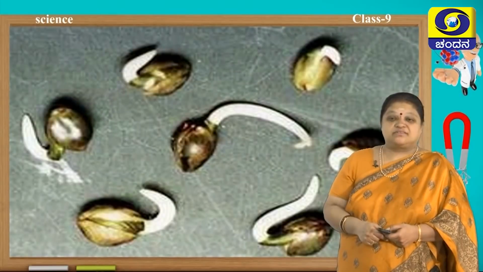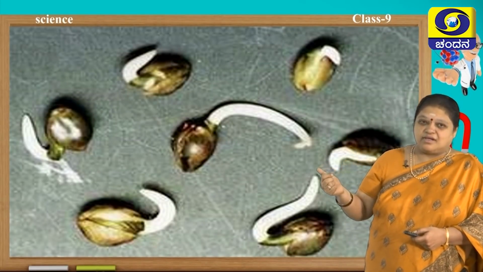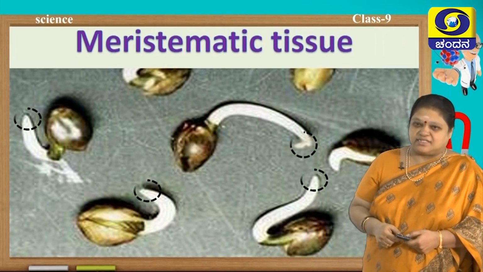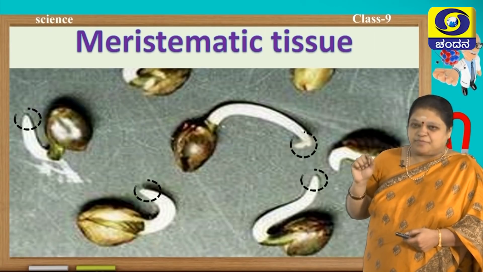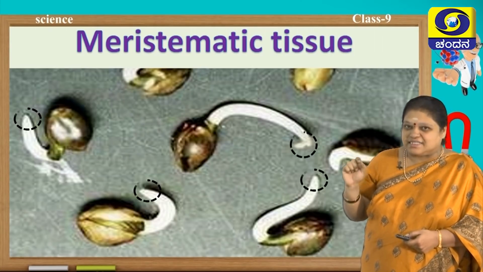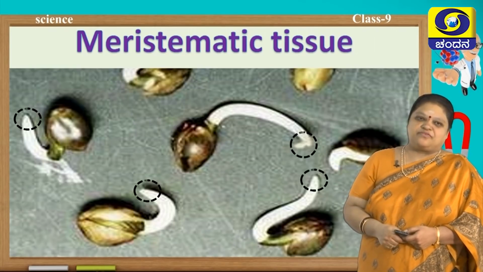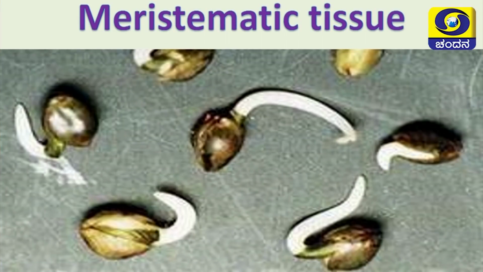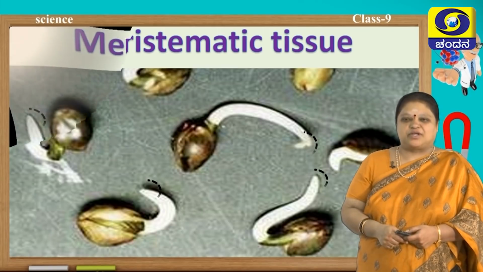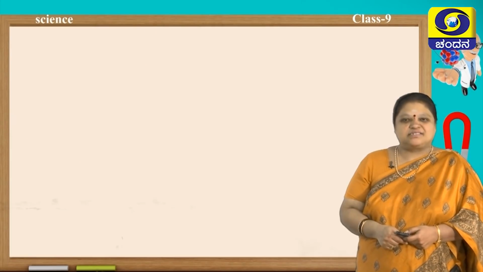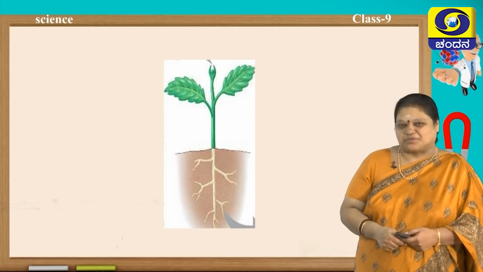So, what makes this difference? You look here, I have germinated a few seeds, and in the tips of these germinating seeds, the root tip, it contains a special type of tissue called meristematic tissue, which helps in growth of the roots. So, by this we can understand that meristematic tissue is a growth tissue.